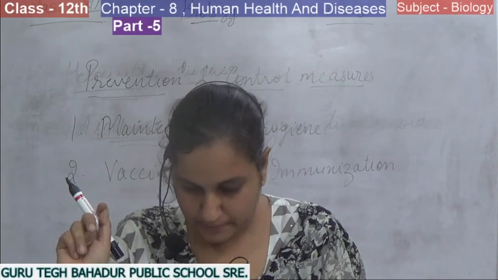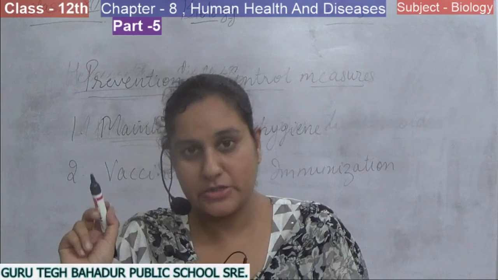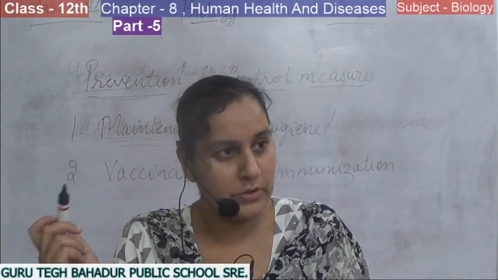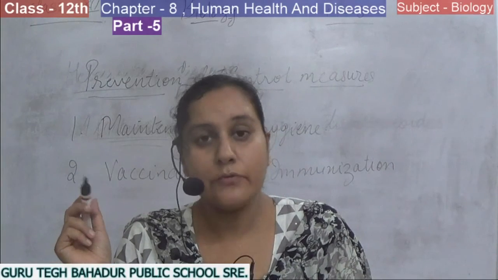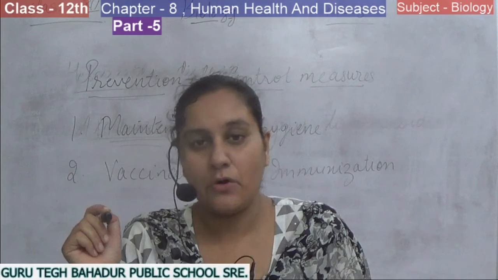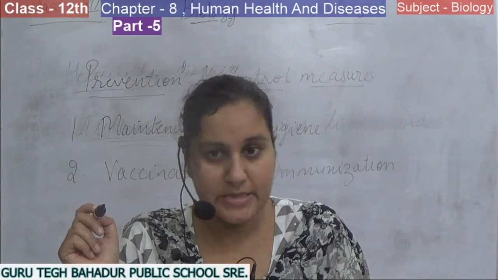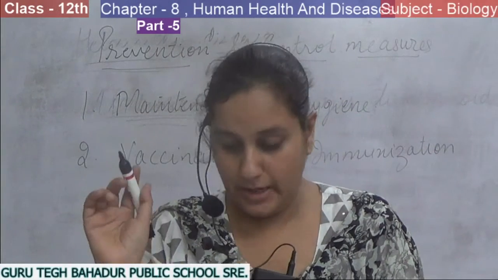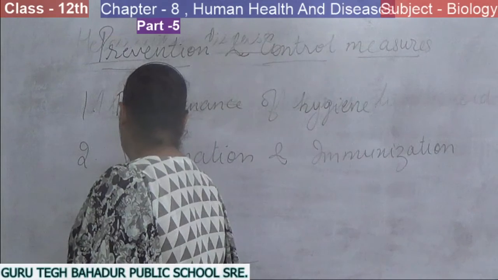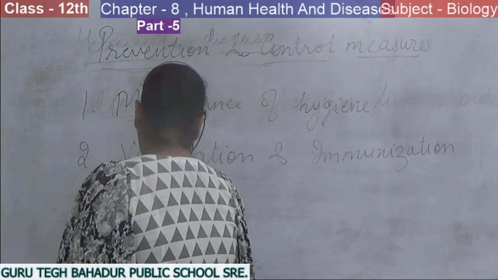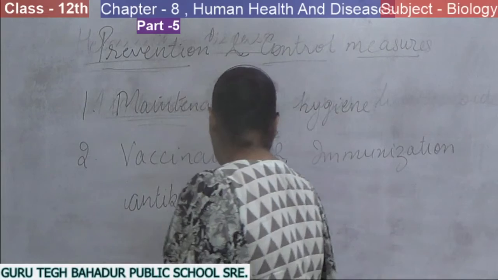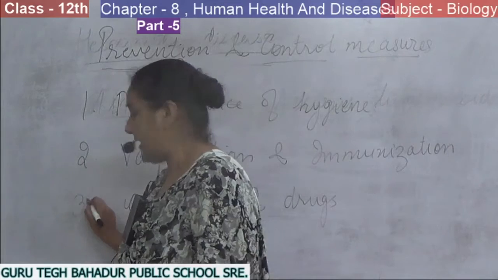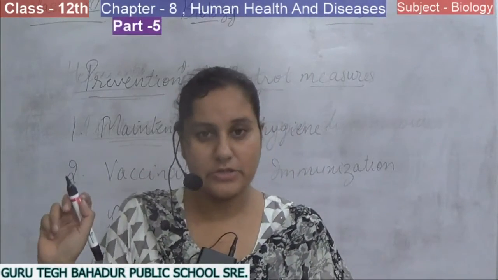immunization. So various methods and vaccination programs are there to control diseases like smallpox, polio, pneumonia, tetanus, etc. And we can also eradicate these types of diseases by giving antibiotics and drugs to the infected person. We can treat them by providing antibiotics and drugs, so the infected person can be cured of that particular disease and can get rid of it.